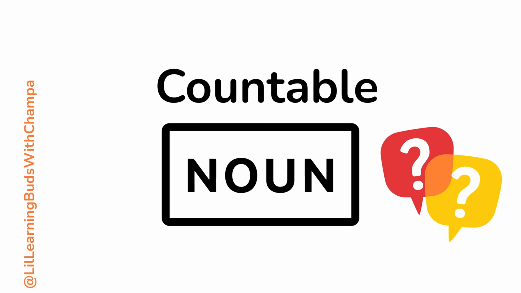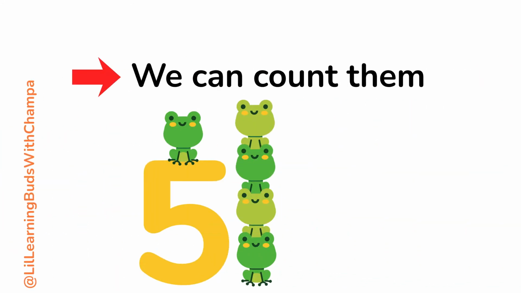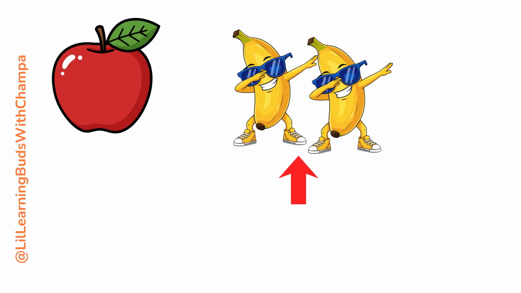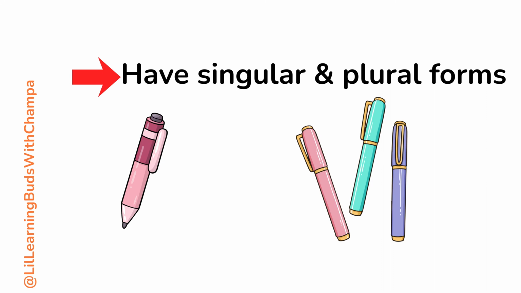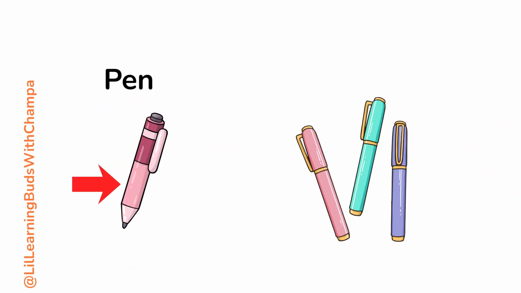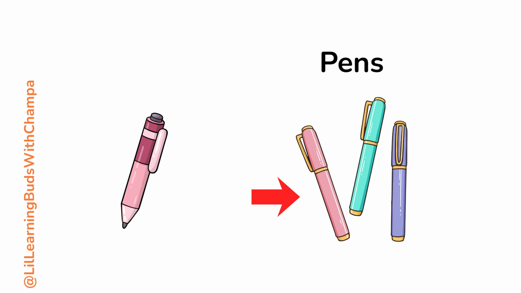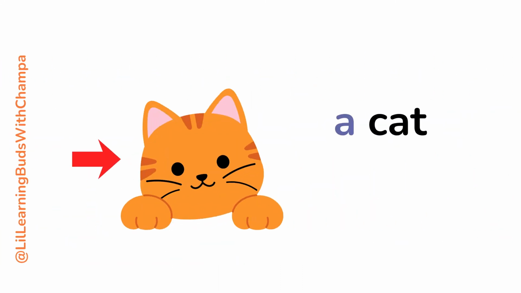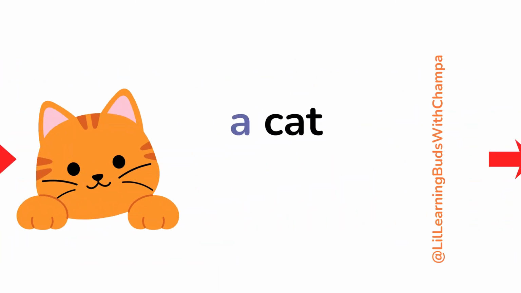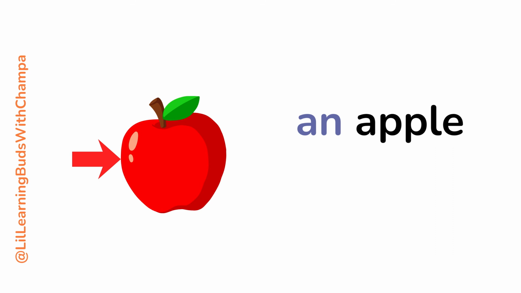What are countable nouns? Basically, things which you can count. 1 apple, 2 bananas, 3 dogs. They have singular and plural forms like pen, pens. We can use a number, a, an before noun, like a cat, an apple.